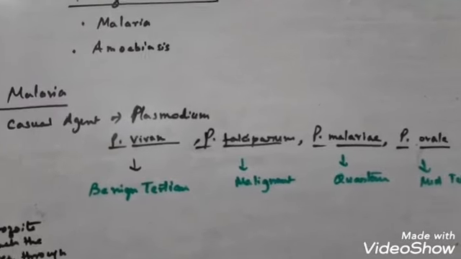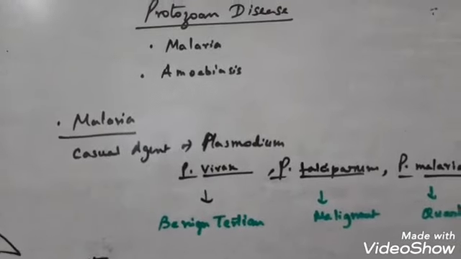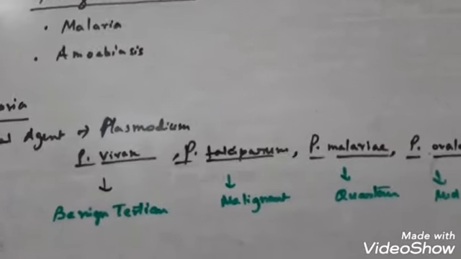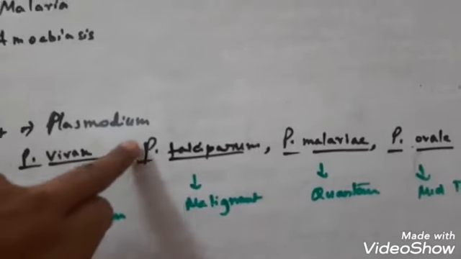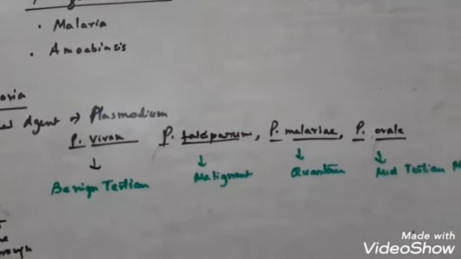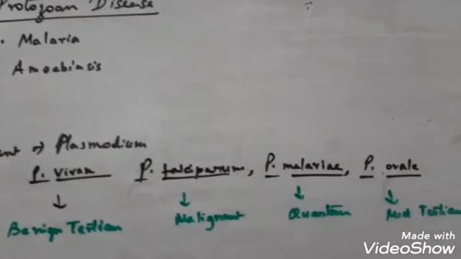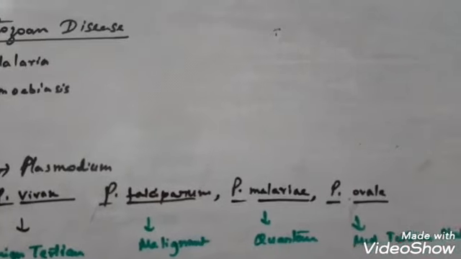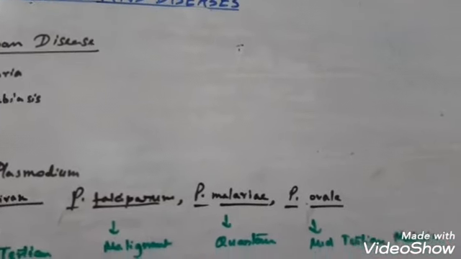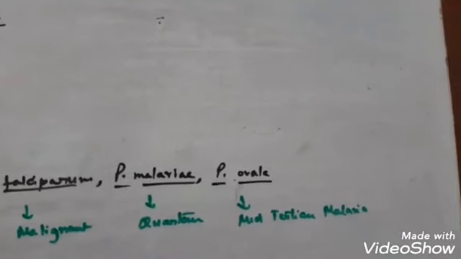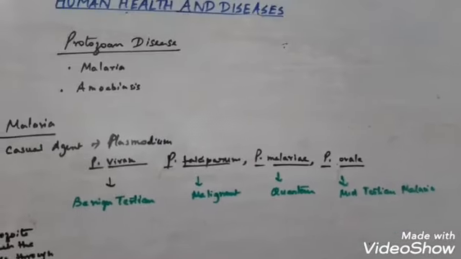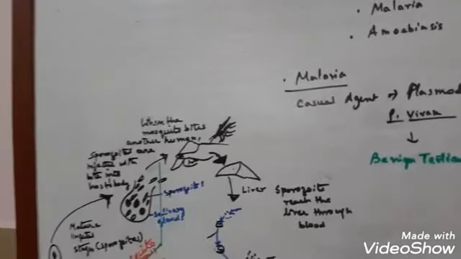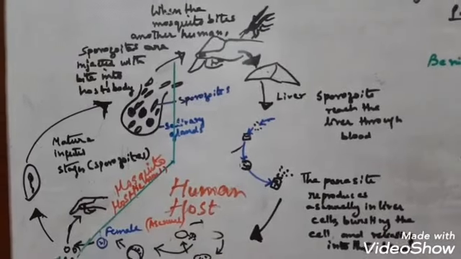Plasmodium vivax causes benign tertian malaria. Plasmodium falciparum causes malignant malaria, which is very dangerous and may be lethal, and it is also called brain fever. Plasmodium malariae is called quartan malaria, and Plasmodium ovale is called mild tertian malaria. So these are the 4 types of Plasmodium and the types of malaria. Now here in your textbook, you can also see the life cycle of Plasmodium.